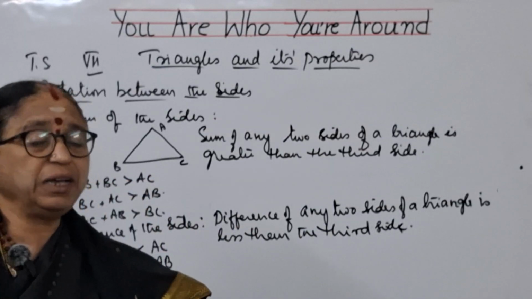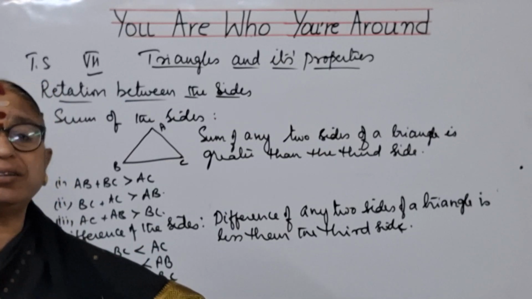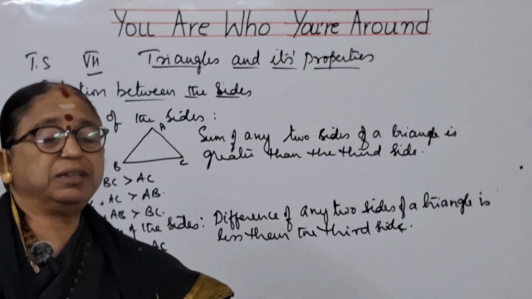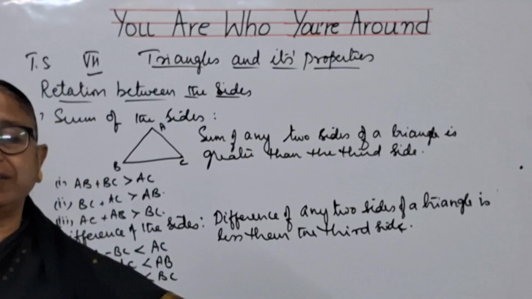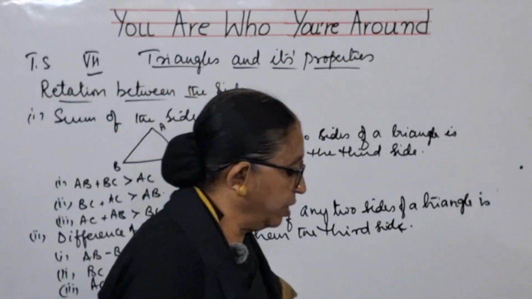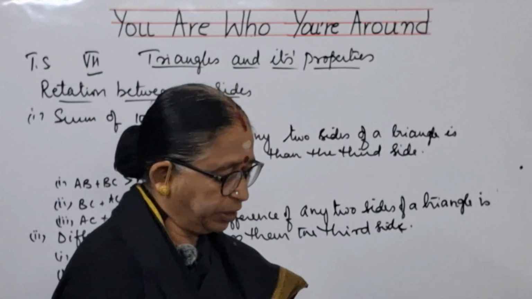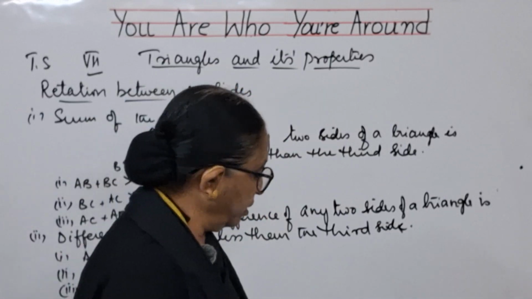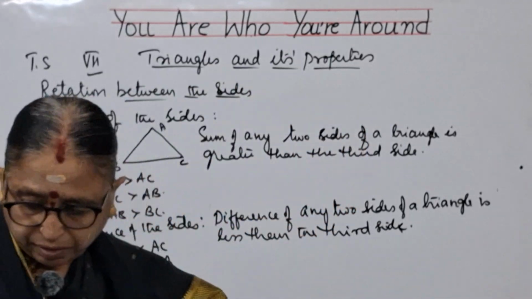So when you are adding, that value should be greater than the third side. When you are subtracting, that value should be lesser than the third side. These properties, you should remember, children, these properties are called as sum and difference properties of the triangle. Children, please copy it.